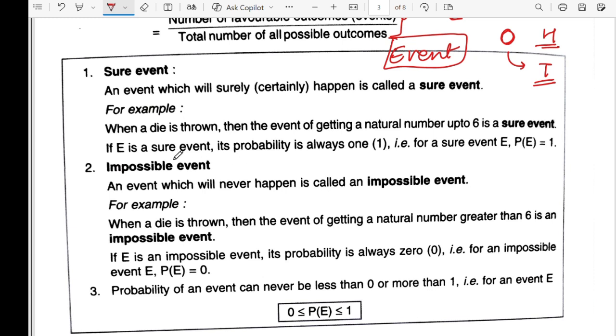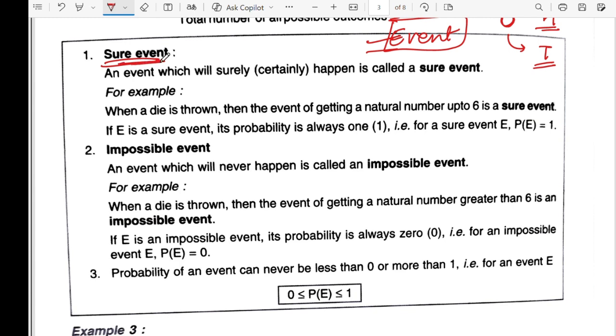Now we have learned events. These are the types of events. We have sure events and impossible events, and let's understand each of these. Sure events means will definitely happen. Impossible events means will never happen. Now let's understand sure events, which are definitely going to happen.